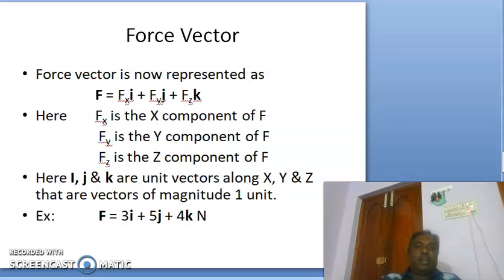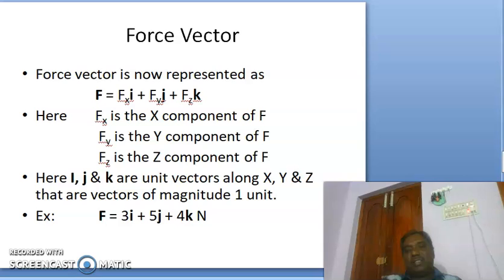So force vector. A force vector is now represented as F is equal to Fx i plus Fy j plus Fz k, where i, j and k are unit vectors along x, y and z directions as already indicated.